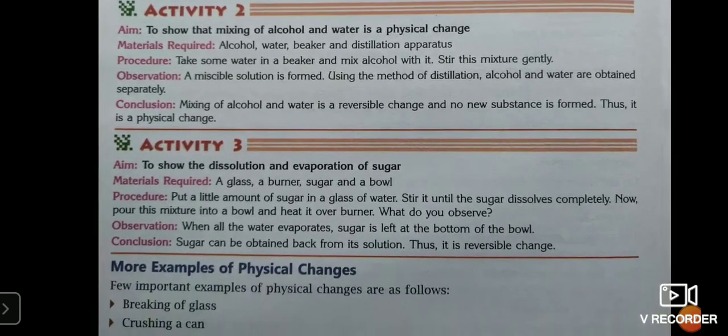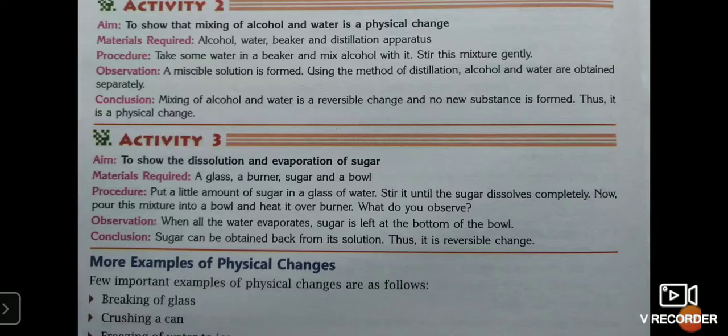The third activity given in our book is to show the dissolution and evaporation of sugar. For this, materials required would be a glass, a burner, sugar, and a bowl. Procedure: put a little amount of sugar in a glass of water, stir it until the sugar dissolves completely. Now pour the mixture into a bowl and heat it over the burner for some time. What do you observe? Your observation will be when all the water evaporates, sugar is left at the bottom of the bowl.